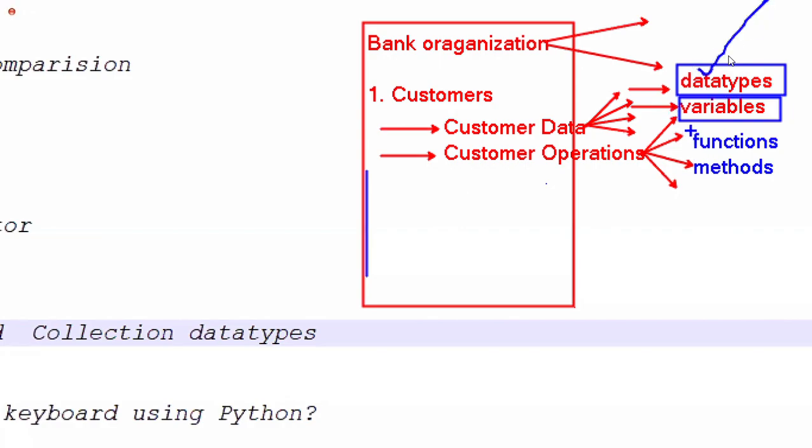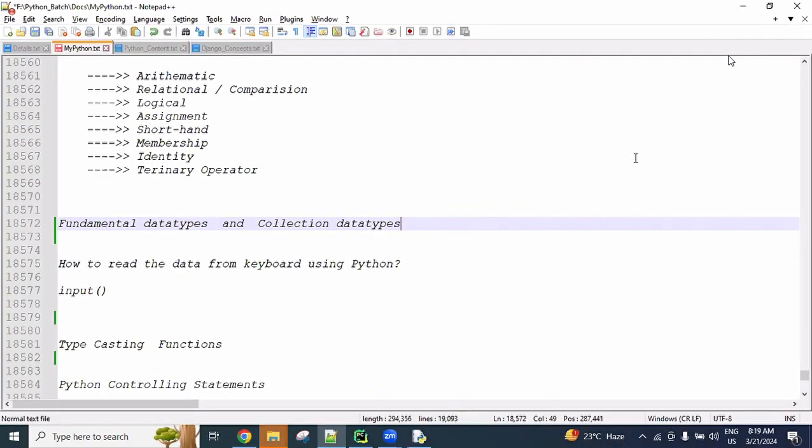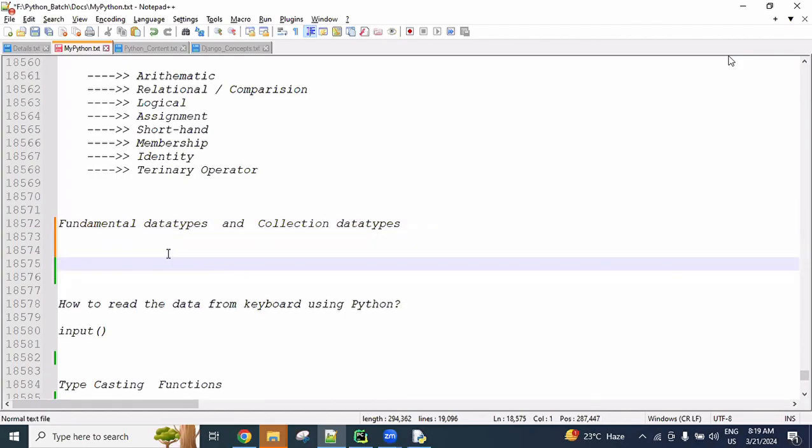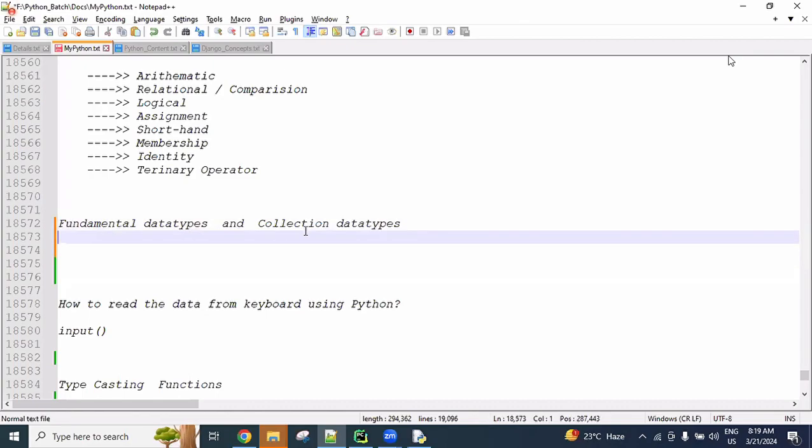So in the coming days, we will discuss operations, purpose, functions, methods, and all these things later. Is everyone understanding why we are going to learn data types? Our organization, and an organization can be any object. To represent organization-related data, we require data types. We divide these data types into two types: fundamental data types and collection data types.